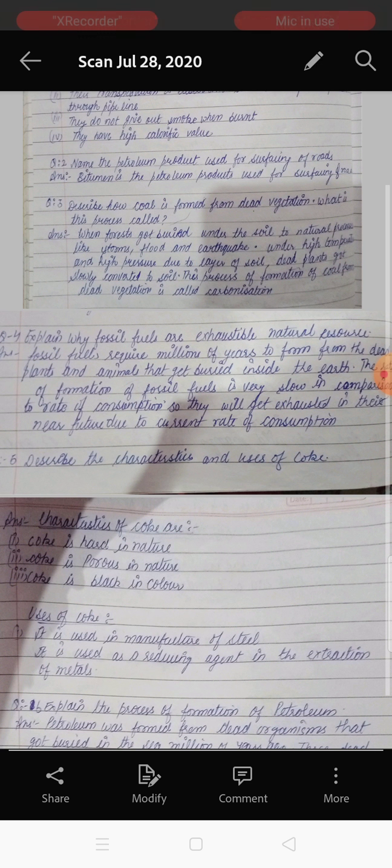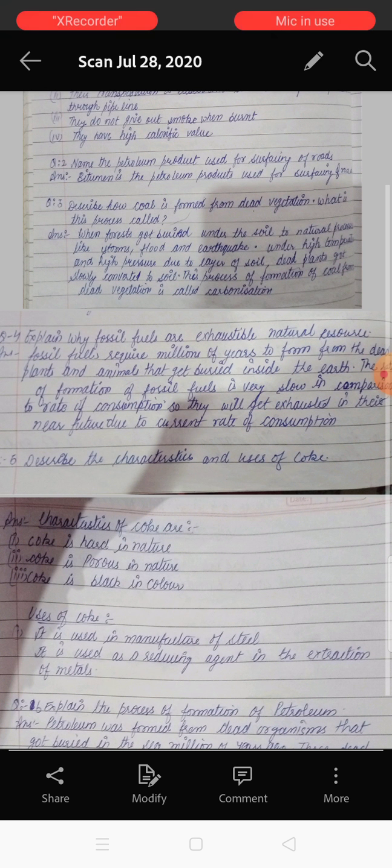So that's why these fossil fuels are known as exhaustible natural resources. Here it is also written that fossil fuels require millions of years to form from the dead plants and animals that get buried inside the soil. The formation of fossil fuel is very slow in comparison to the rate of consumption, which is very high. So that's why they will get exhausted in the near future. Exhausted means they can be finished in the near future. So that's why this comes under exhaustible natural resources.